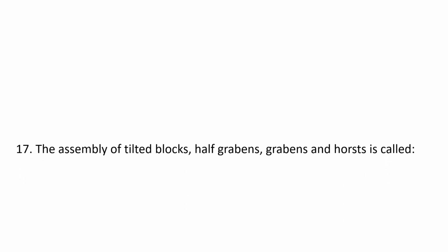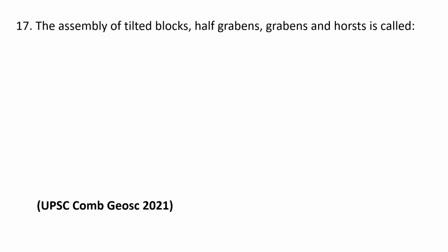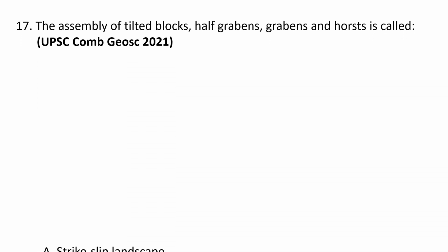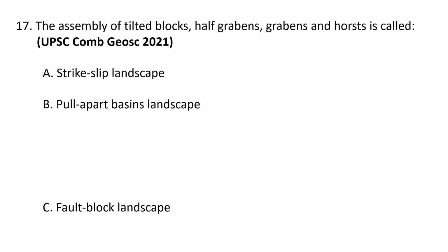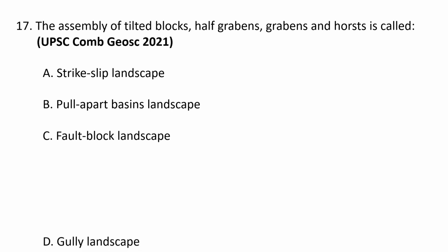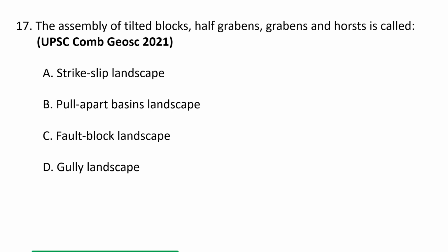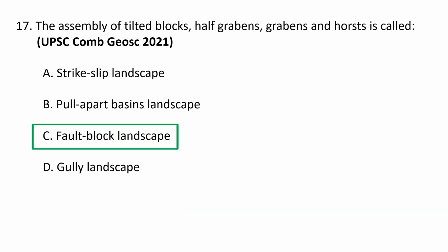Next question. The assembly of tilted blocks, half grabens and horsts is called A. Strike slip landscape, B. Pull apart basins landscape, C. Fault block landscape, and D. Gully landscape. So the correct answer is C. Fault block landscape. Fault block mountains often result from rifting, which is another indicator of tensional tectonic forces.